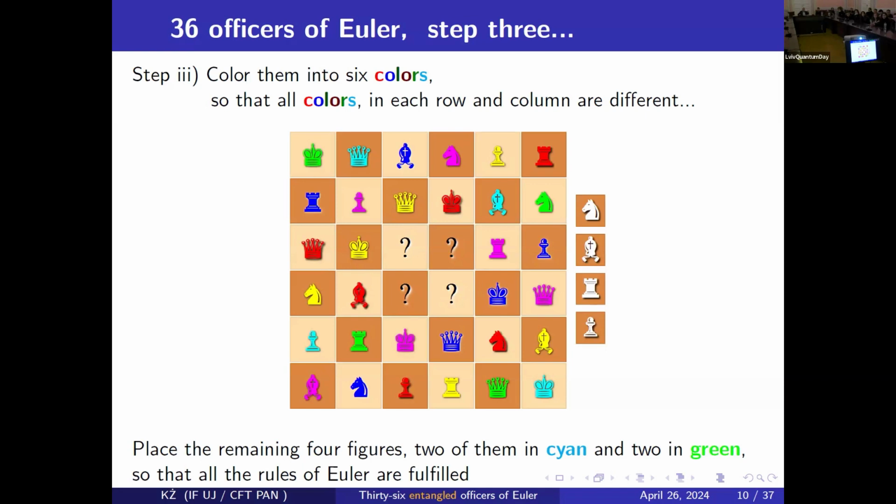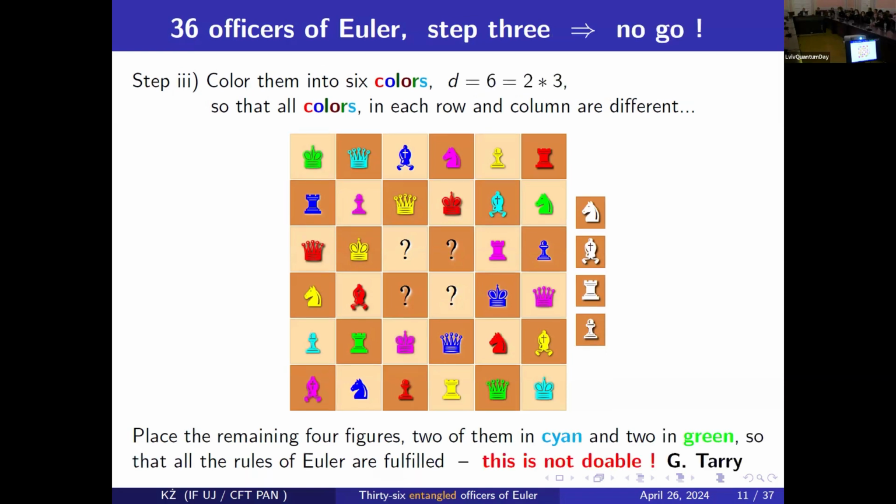And this is the classical problem. We will slowly go to a quantum case. I only emphasize that this French guy, Tarry, was the first to give a rigorous proof that Euler was right in this aspect. There is no classical solution of the famous problem of 36 officers.